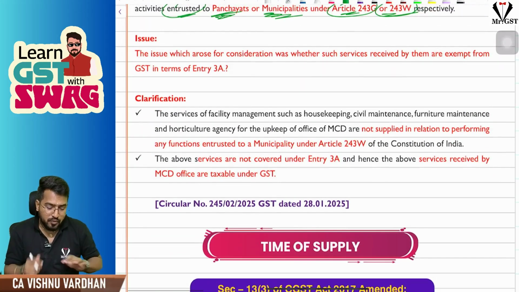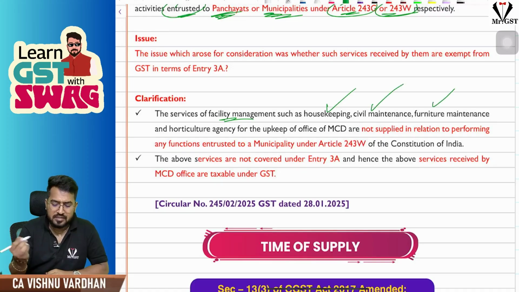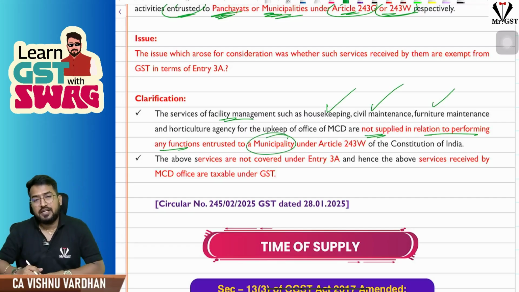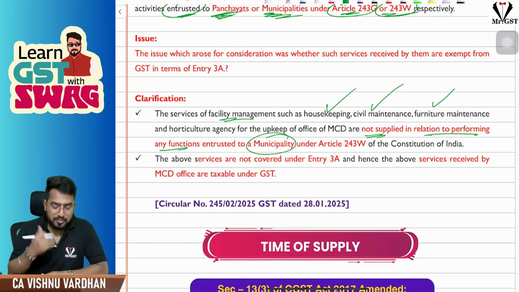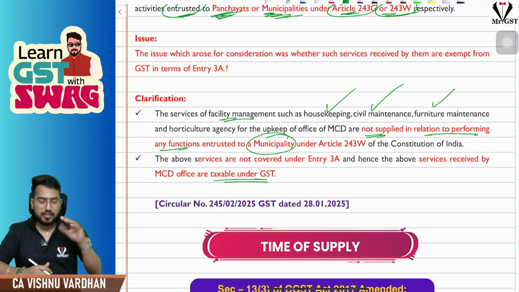So the services provided by this facility management, such as housekeeping, civil maintenance, furniture maintenance, all are not supplied in relation to performing any functions entrusted to municipality. Okay. So they cannot claim exemption under entry 3A. So they are very much taxable under GST. That is what the clarification.